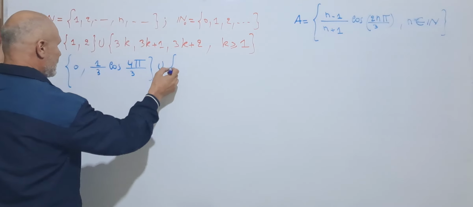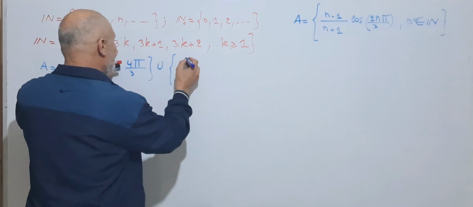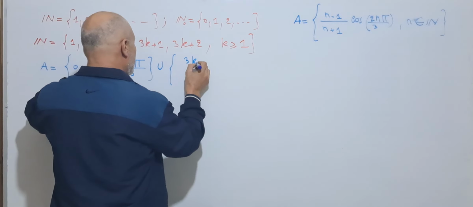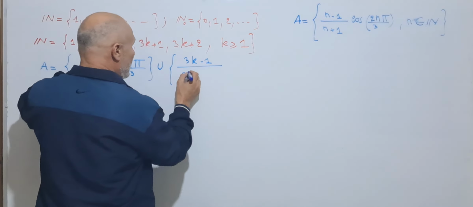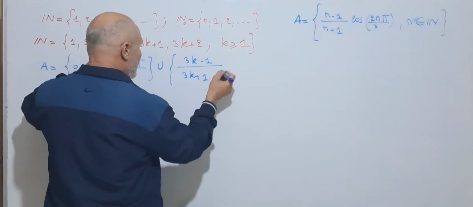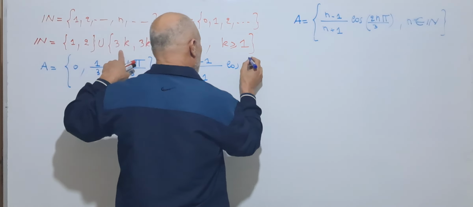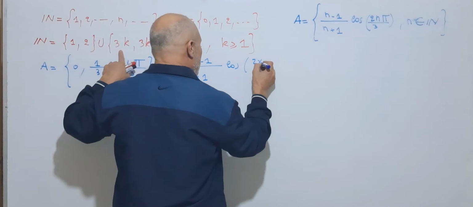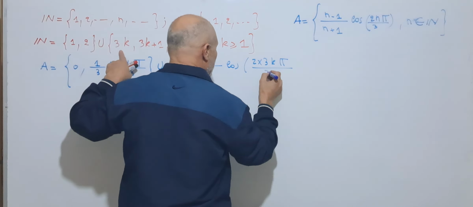Union, for 3k, we get (3k minus 1) over (3k plus 1) cosine 2 times 3k pi over 3.